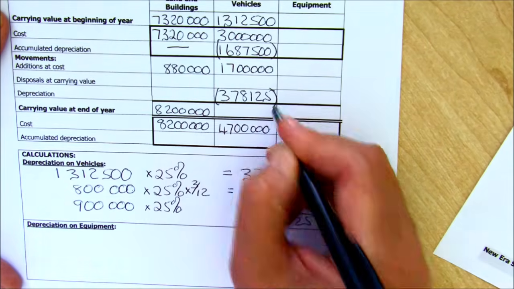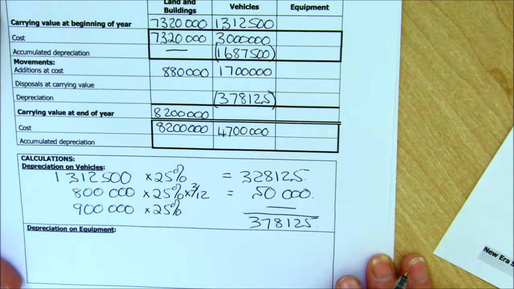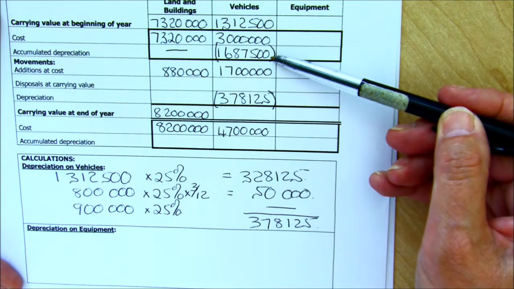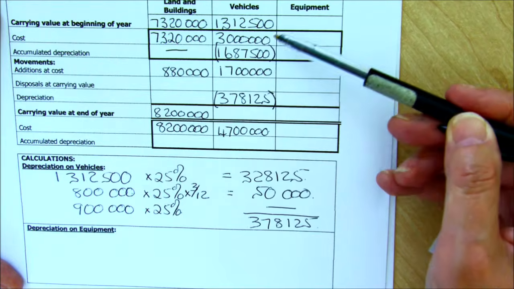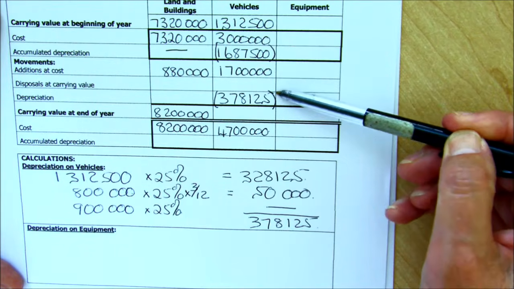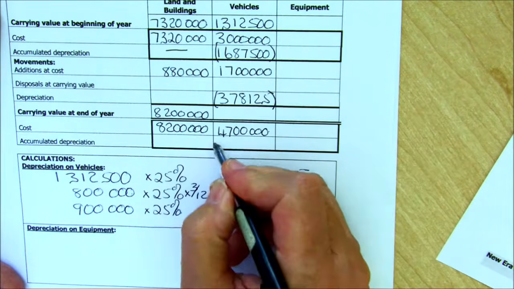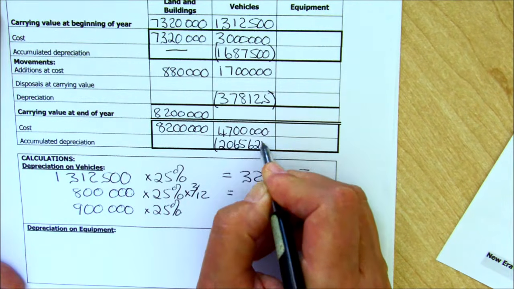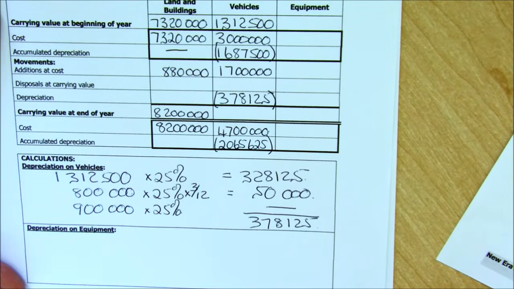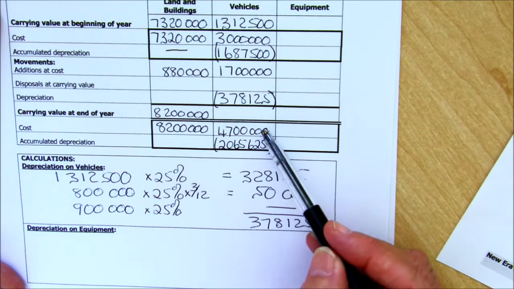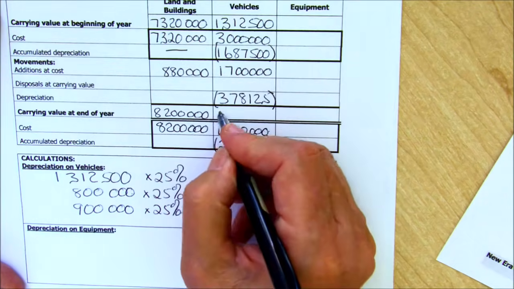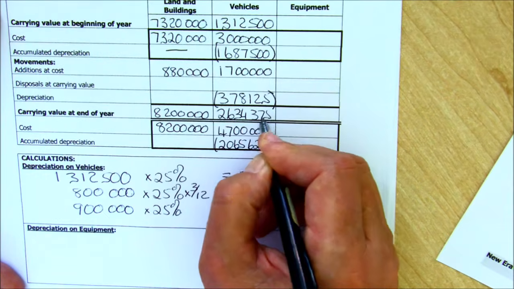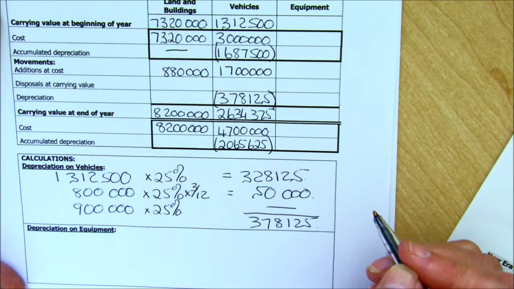Now depreciation also reduces assets, so we minus it. And so to finish up, my accumulated depreciation at the beginning, we've now written off more depreciation this year, so we add on. And so by the end of the year, 2,065,625 will be the total. And my carrying value, cost minus accumulated depreciation, 2,634,375.